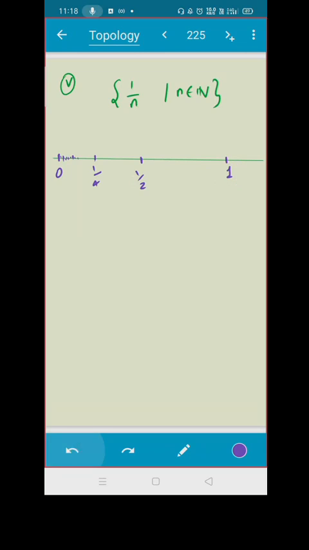Go by the same definition, same logic which I told you. What did I tell you? If you suppose 1 is my limit point, then I have to see that for all radii, the open ball except for the point 1 should contain some other 1 upon n. But I see that if I take this open ball, it does not contain any other point of this set. So this one is not a limit point.